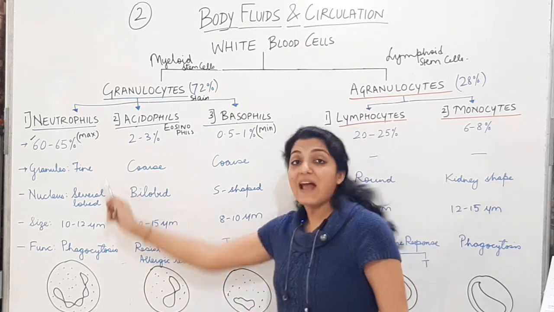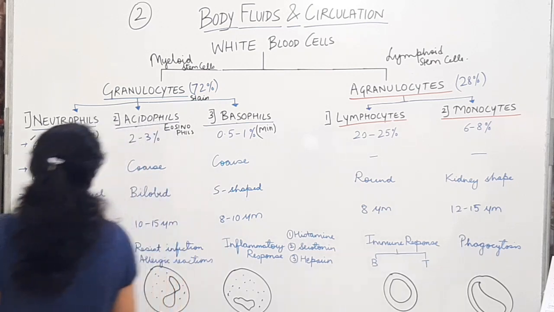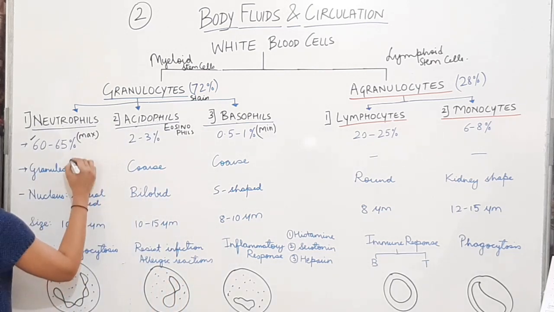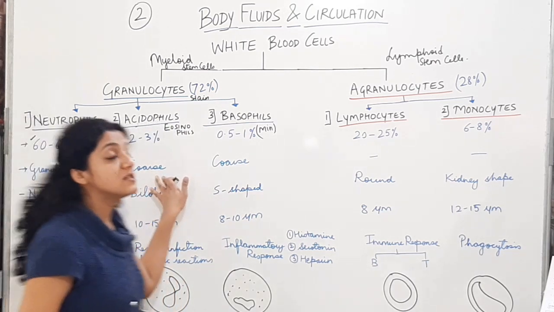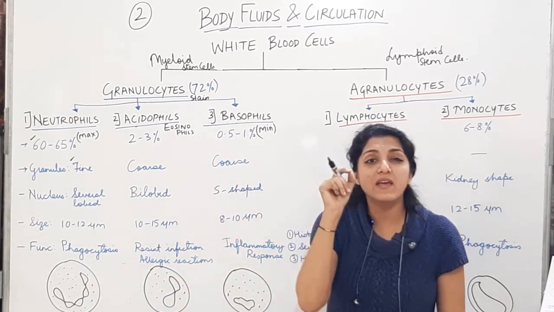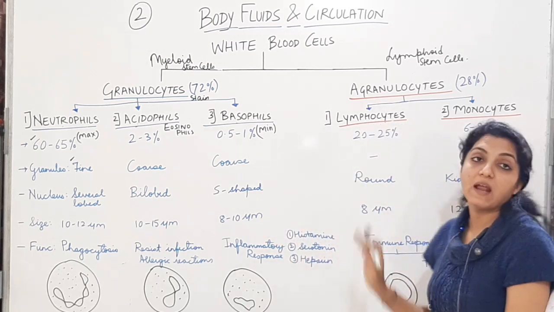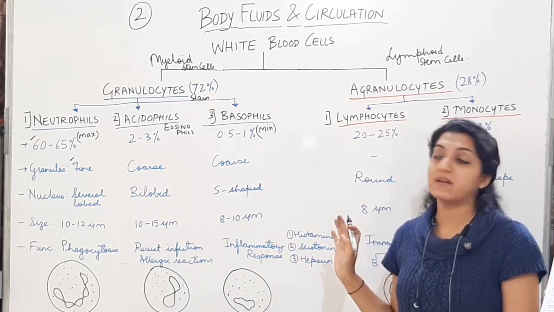Alright, now the granules which are present in the neutrophil are fine. It has fine granules. Whereas granules present in the acidophil and basophil are coarse granules. These will be a little bigger and coarse. Whereas here there will be no granules in the lymphocytes and monocytes.